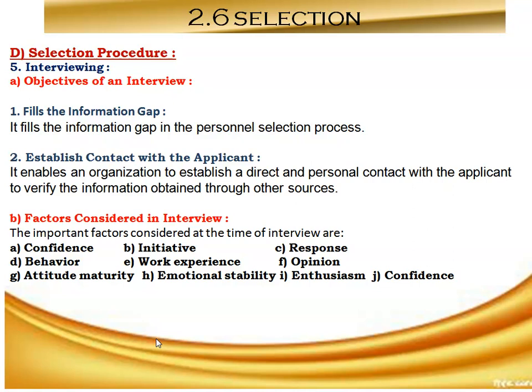Also, we can say it helps to select the right person. In an interview, the interviewer can see and talk to the candidates, so he can make a correct decision whether to select or reject the candidate. The personal interview is the best method for selecting the right person for the right job.